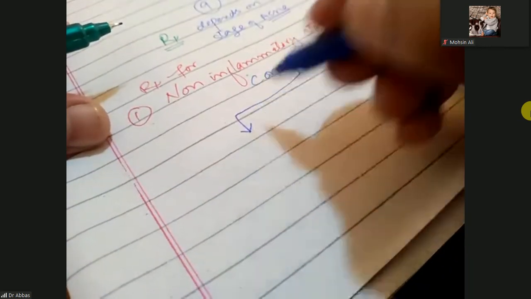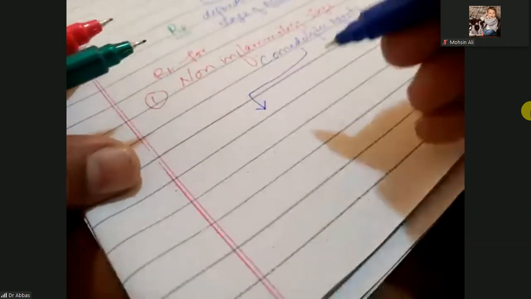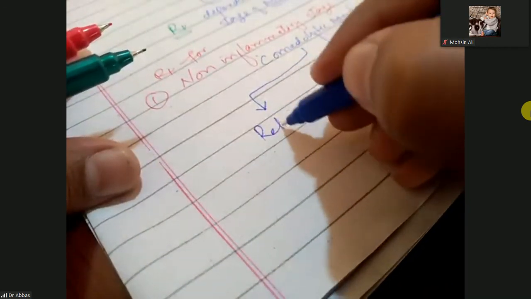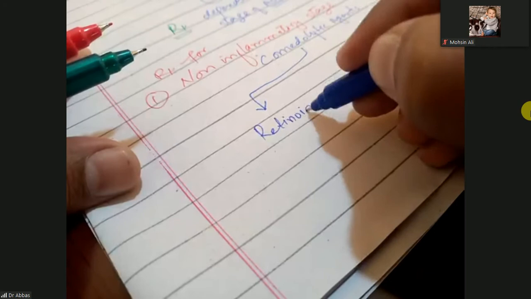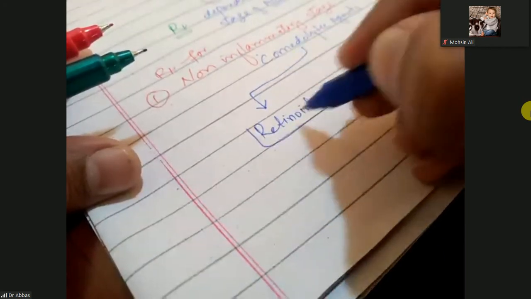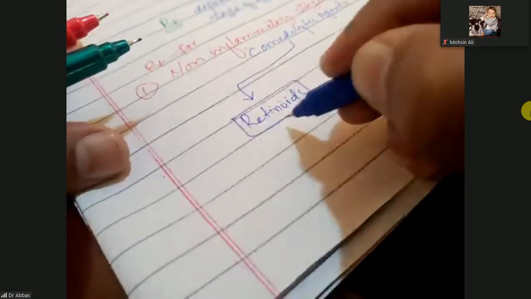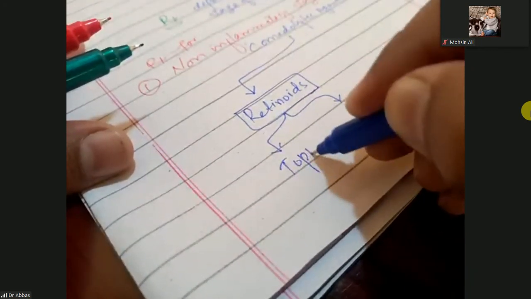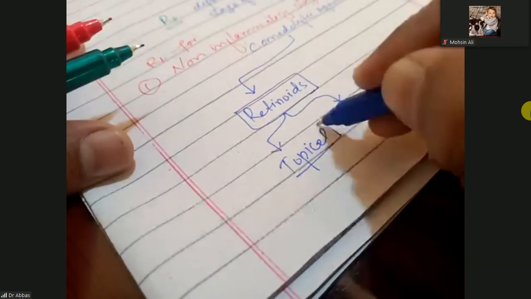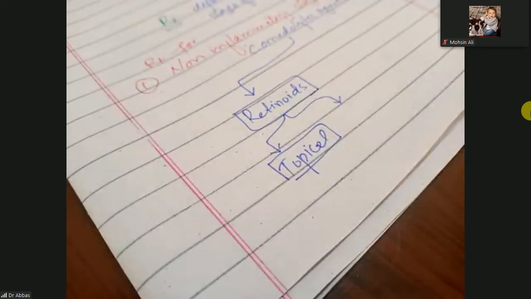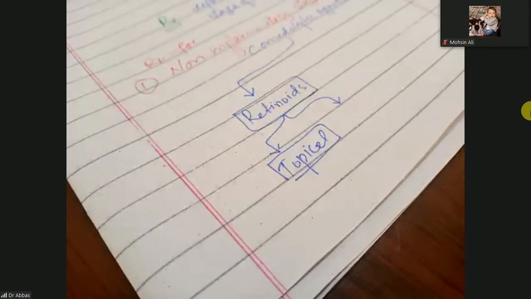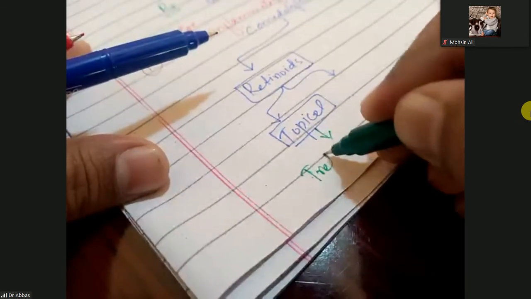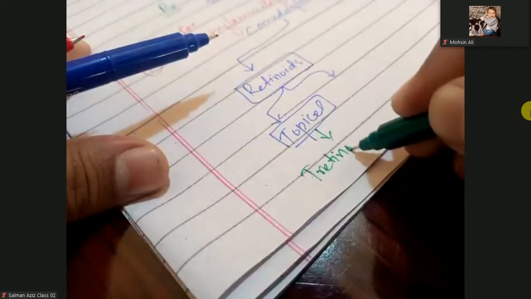And these comedolytic agents are the retinoids. These retinoids can be topical and systemic. You can use the topical retinoids most commonly. Topical retinoids are used, and that is tretinoin. An example is tretinoin.